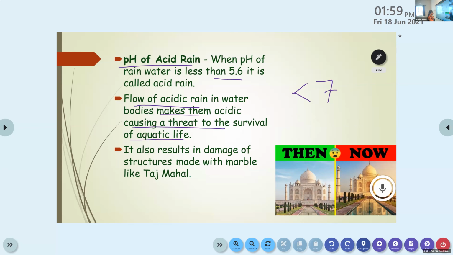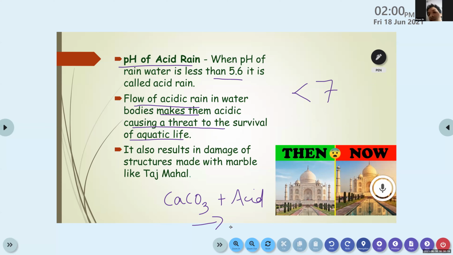So the pH value of acid rain is 5.6 and it will affect aquatic organisms, then the plants. It will cause skin issues in human beings and animals. It also results in damage to structures made of marble, because marble is CaCO3, right? Yes, ma'am. It will react with any acid and create a new product. That's why a dull image can be observed in the second one.